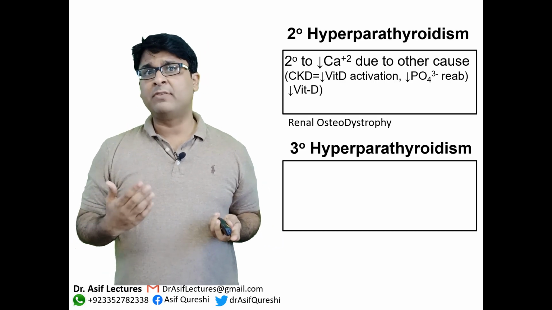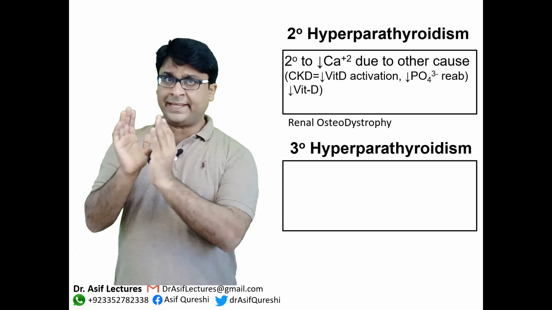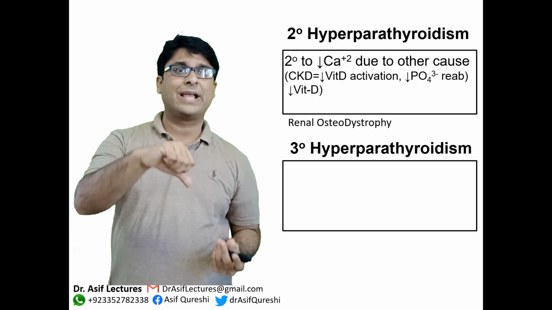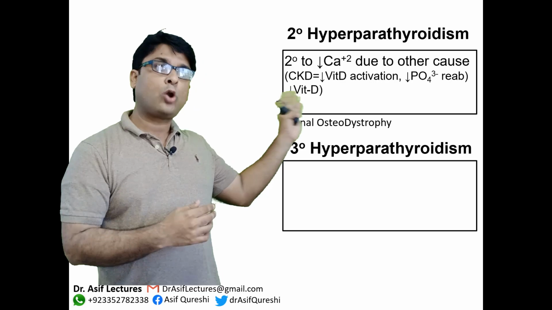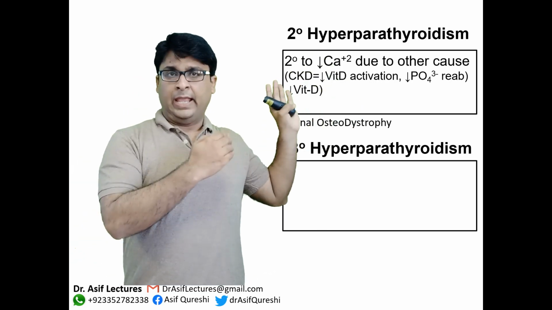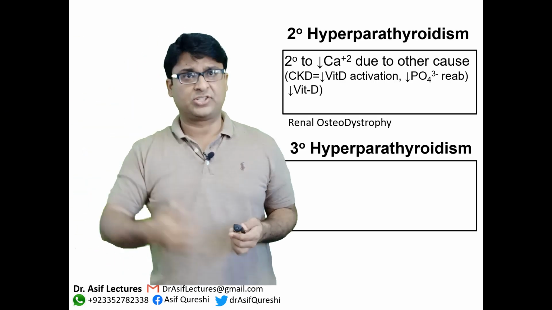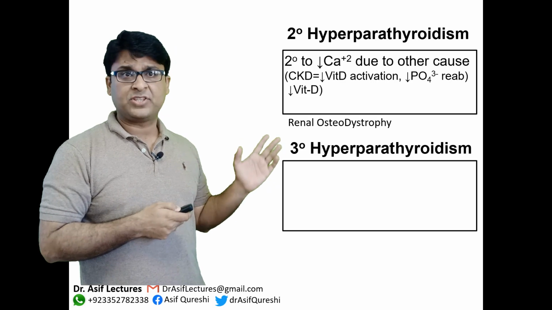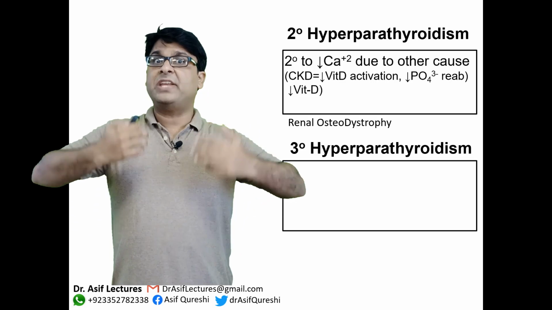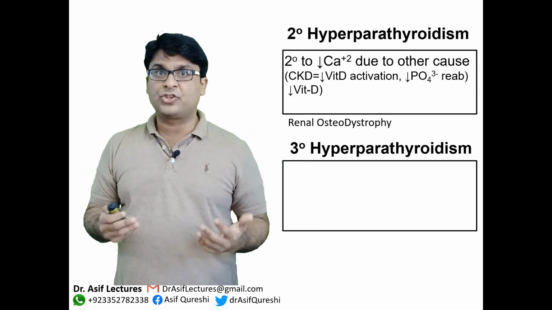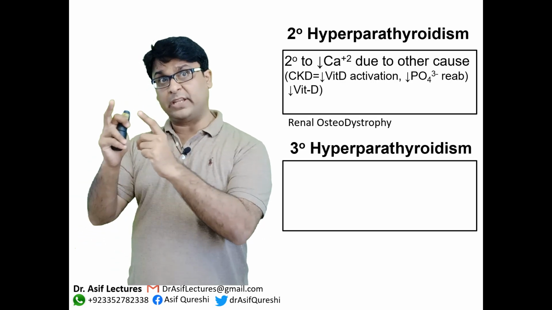So calcium levels go down. Also, because of high phosphate levels, it binds to calcium. So in chronic kidney disease, there is hypocalcemia, and hypocalcemia is a trigger for increased PTH. So this sort of hyperparathyroidism is secondary to low levels of calcium because of some other cause such as chronic kidney disease, okay? Remember this, and since because of kidney disease there will be a lot of PTH, PTH will go on to bone and perform all its functions. So this will cause a lot of bone pathology.